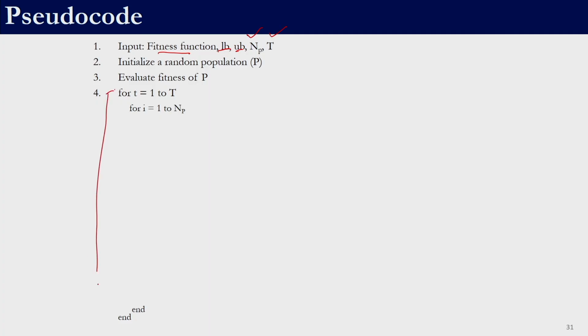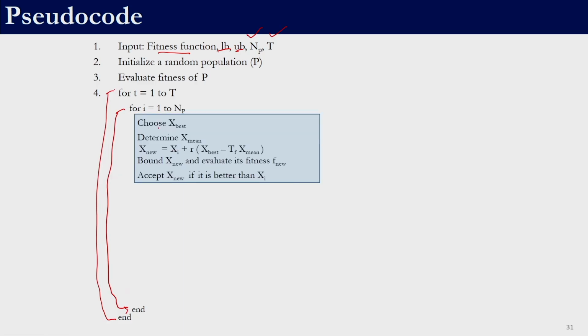So, this is that loop, for i equal to 1 to t, and for each iteration, every member of the class was supposed to undergo the teacher phase as well as the learner phase. This inner for loop is going to take care of that fact, and it repeatedly happens for every member. For every member we determined the best solution from the population, that was the teacher. We determined the mean of the population and then we found a new solution using this equation. The new solution may or may not be within the bounds.